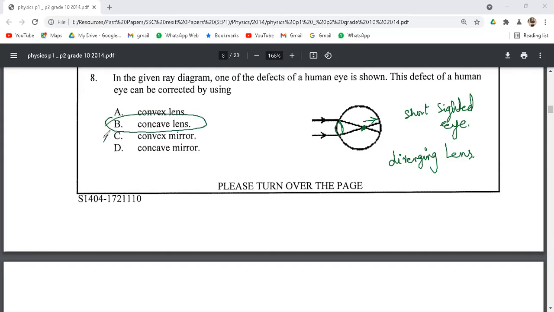So if we use a diverging lens or concave lens of suitable focal length, we can shift this point onto the retina so that a person can see far objects clearly as well. So the correct option for this question number 8 is option B.